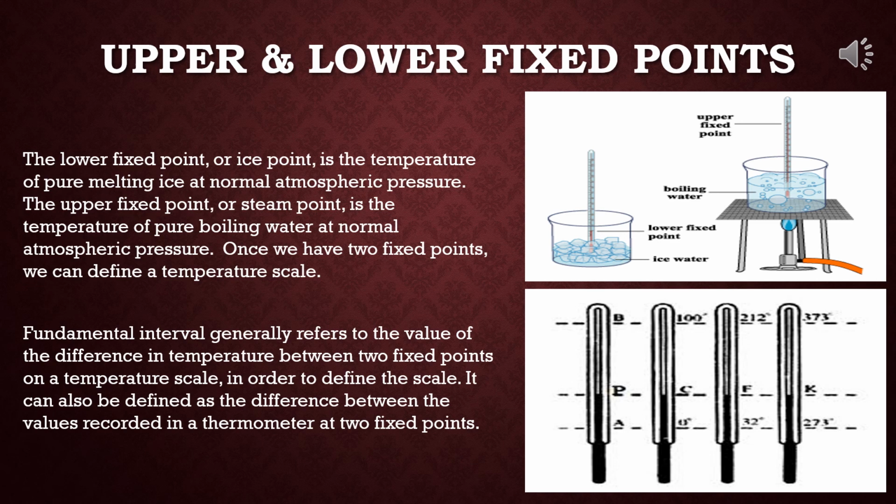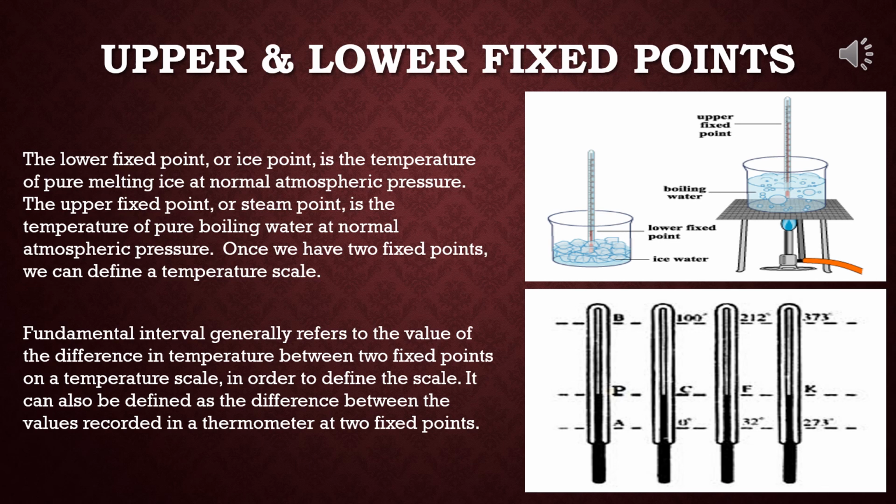Now, upper and lower fixed points and fundamental intervals. For measuring temperature, scales of temperature are defined by using two conveniently reproducible temperatures called fixed points.